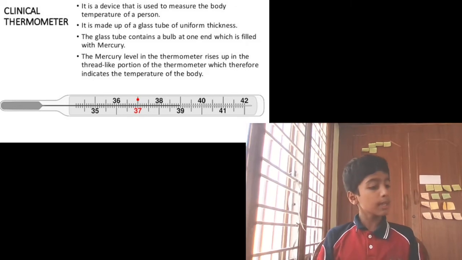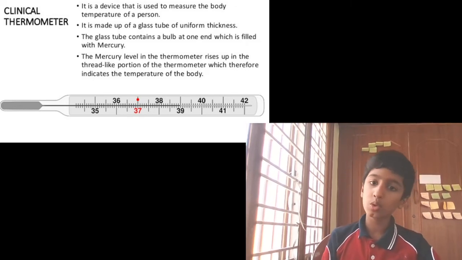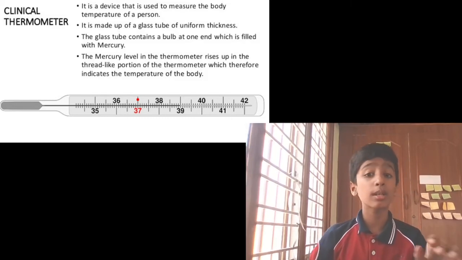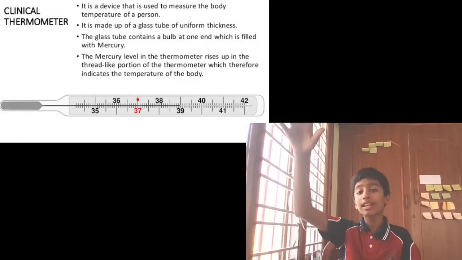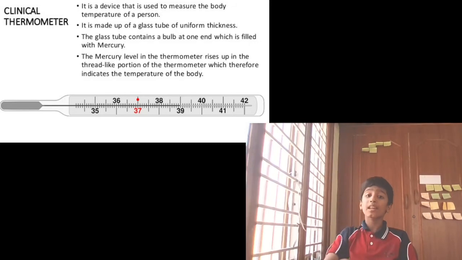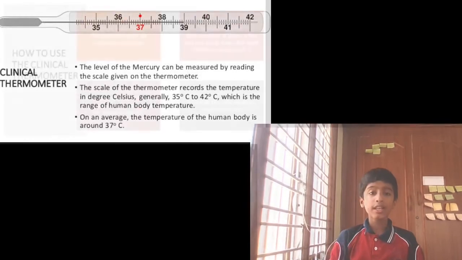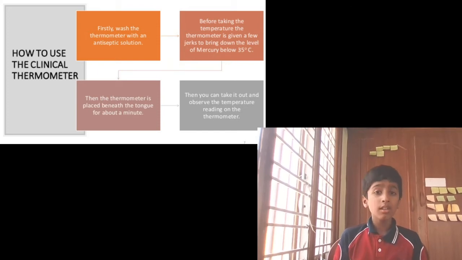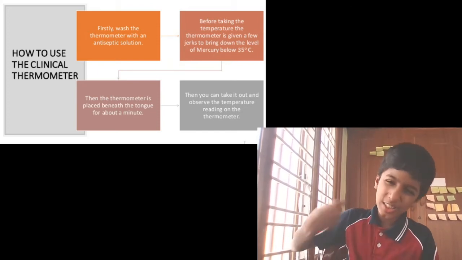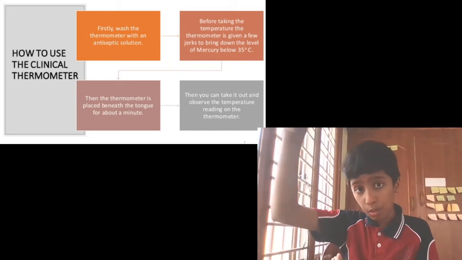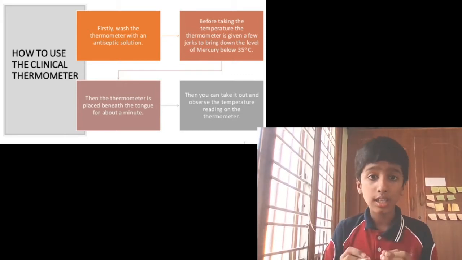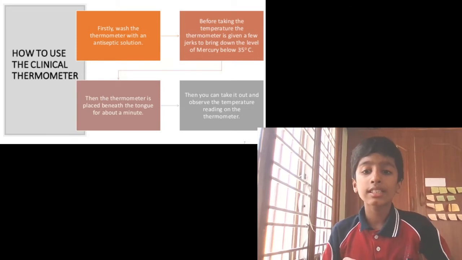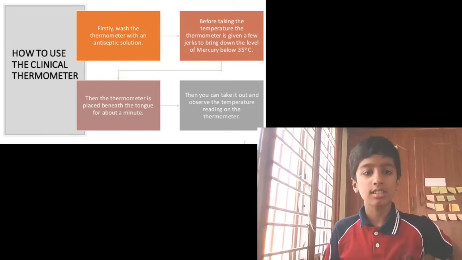If we keep the thermometer in a place for 2 hours, 3 hours, it will not go down. It will stay at 39 degrees Celsius only, because the kink is blocking the mercury and not allowing it to fall down. So that's why they tell you to jerk the thermometer, okay. We should do like this, then the mercury will come down below 35 degrees Celsius.